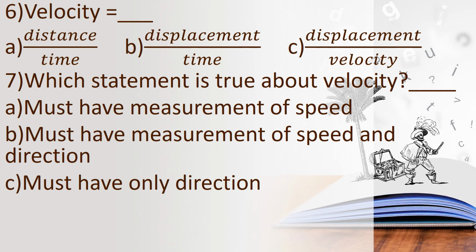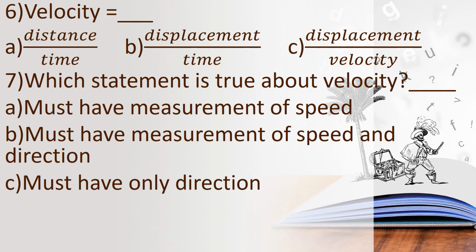Okay, children. And then seventh, which statement is true about velocity? Option A, must have measurement of speed. Option B, must have measurement of speed and direction. Option C, must have only direction. We already know velocity is a vector quantity, children, so it has both magnitude and direction. Okay, so think and write the answer.